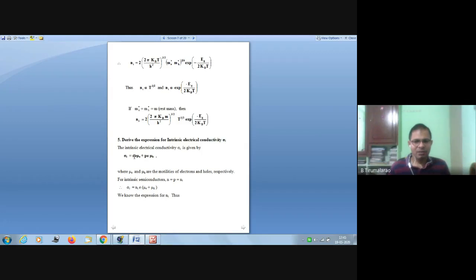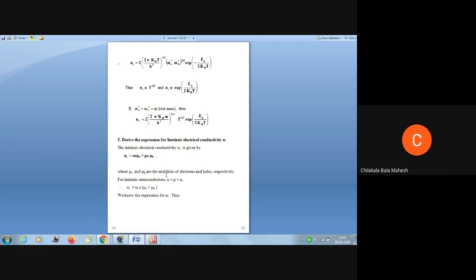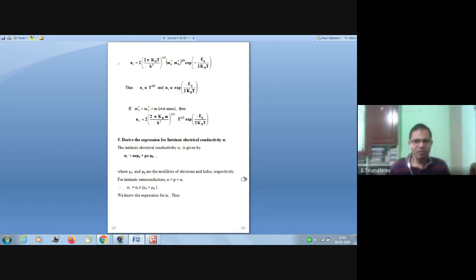N is the concentration of electrons, e is the charge of the electron, mu E is the mobility of electrons. P is the concentration of holes in the valence band, e is the charge of holes, and mu H is the mobility of holes. Here mu E and mu H are the mobilities of electrons and holes respectively.